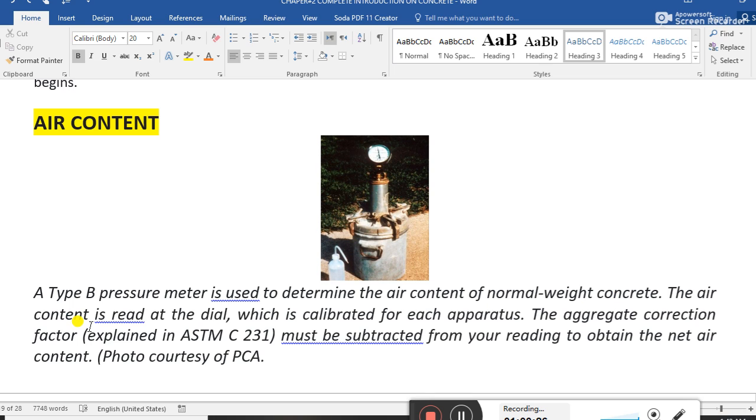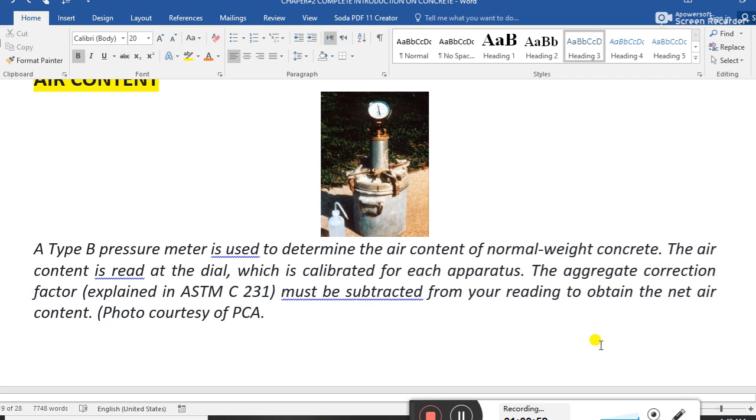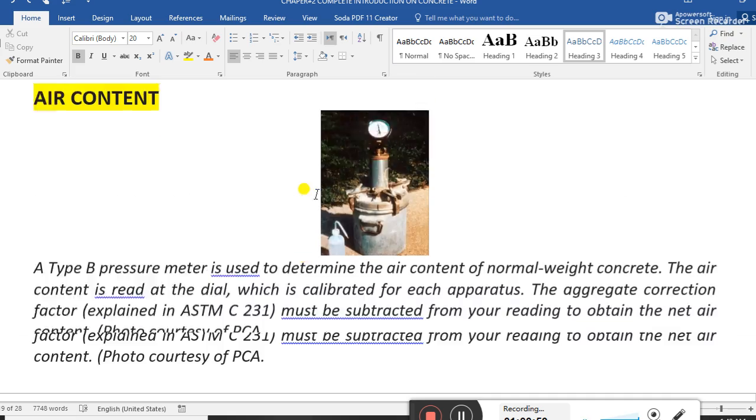The air content is read on the dial gauge, which is calibrated for each apparatus. The aggregate correction factor must be subtracted from your reading to obtain the air content. See, this is the apparatus for the air content test on concrete.